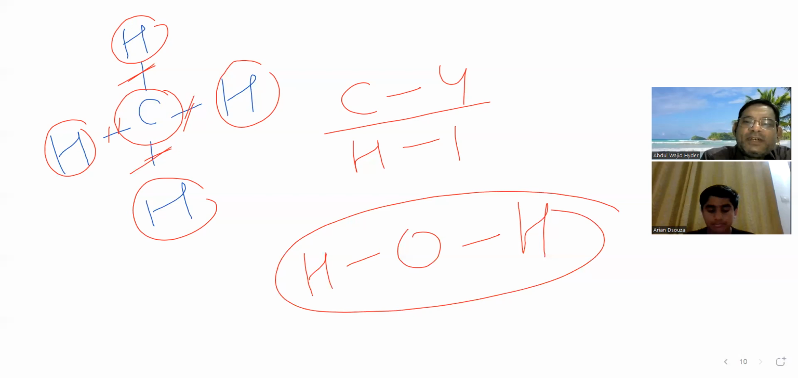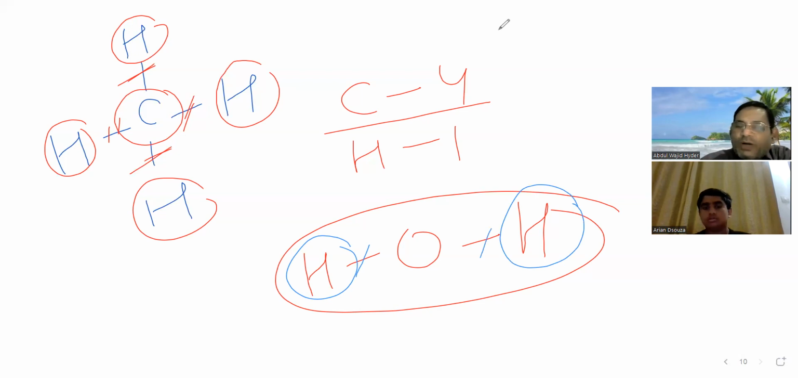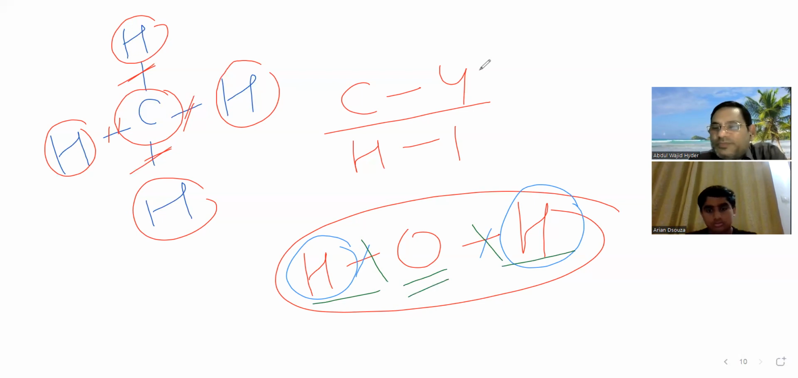How many bonds is this hydrogen forming? One. So the valency of hydrogen is 1. How many bonds is this hydrogen forming with oxygen? One. So the valency of hydrogen is 1. What about the oxygen? This oxygen is forming this one bond and this one bond with two different hydrogens. So the valency of oxygen is 2. Okay, I got it.